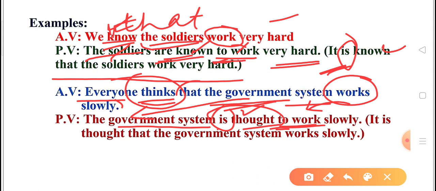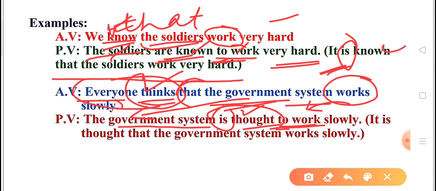Third form of the verb, we change of the verb of main clause. That clause is subordinate clause and a remaining part is known as main clause. So after be we use third form of that verb which is used in main clause, mind it. And after to we use the verb which is given in that clause. So don't get confused over here.